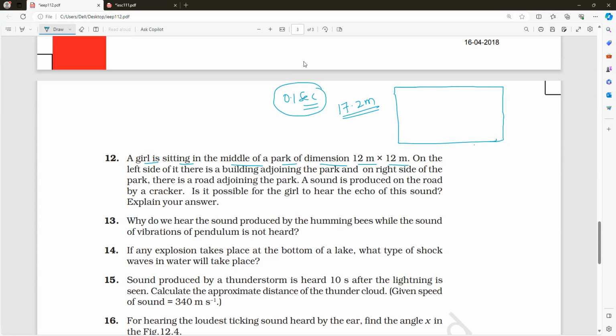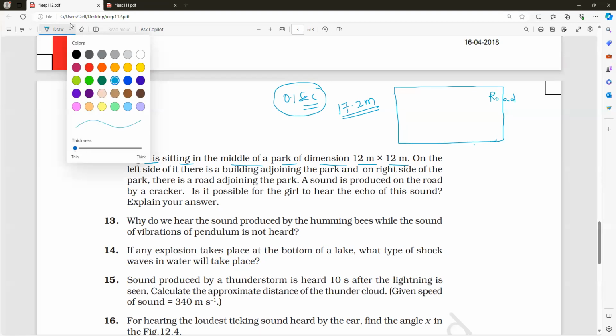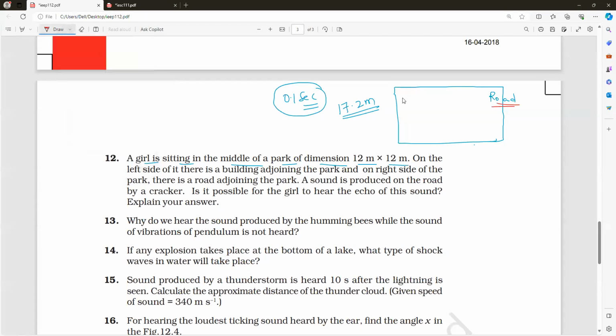On the left side of it, there is a building adjoining the park, and on the right side of the park, there is a road adjoining the park. So let me take here is the road. Is it okay? Everyone understand? Your right side is your right side. This is my right side, so I'm writing road here. And on the left side, what is there? Building. So you can draw the building and mention it.